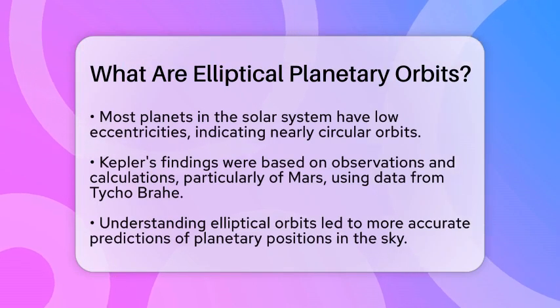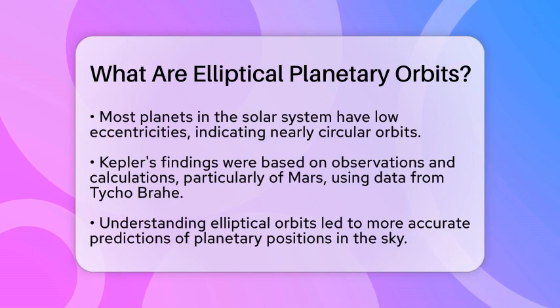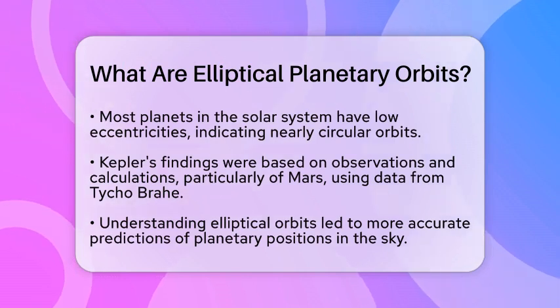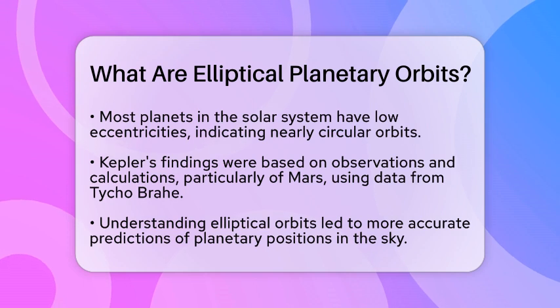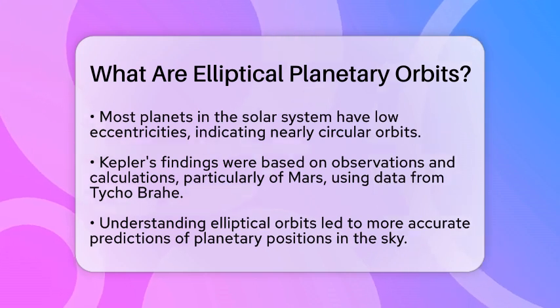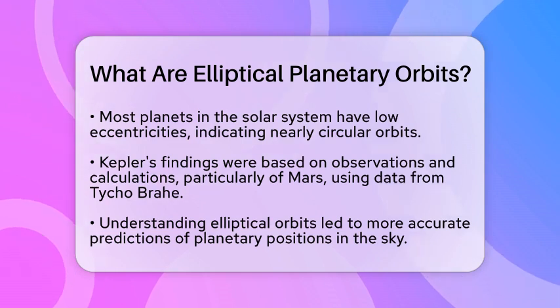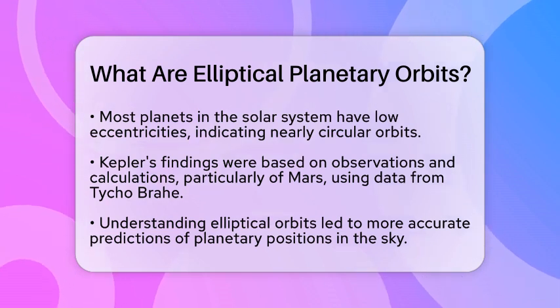Kepler's discoveries were based on careful observations and mathematical calculations, particularly those of Mars, using data collected by Tycho Brahe. This understanding of elliptical orbits allowed for more accurate predictions of where planets would be in the sky.